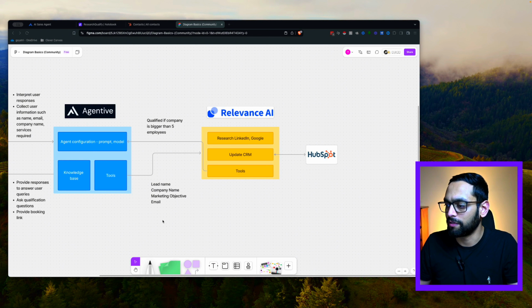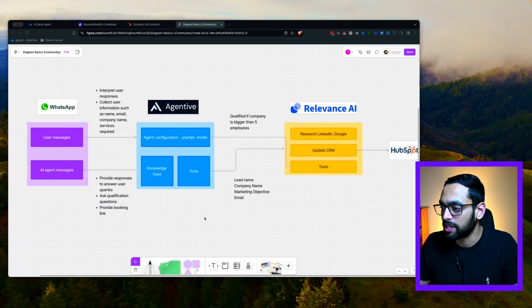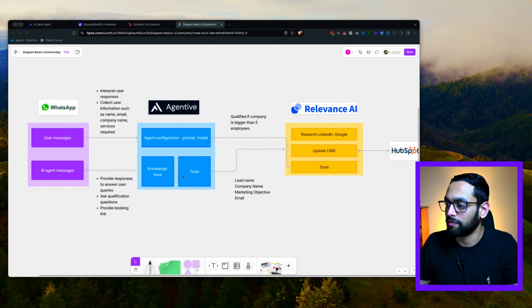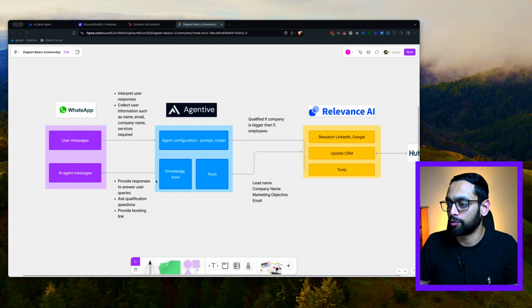To actually perform the qualification, we're going to be capturing their name, their company name, which is really important because that's how we're going to be doing the research, marketing objective and email. Some of this other information is then taken, if the lead is qualified, it's going to be then saved to HubSpot and into the CRM. And if we come back, if the lead is qualified, then it goes back to Agentive, and then the AI agent will respond back to the lead saying, we're happy to help you out, asking them a few follow-up questions, and then eventually working with them to book in the meeting.